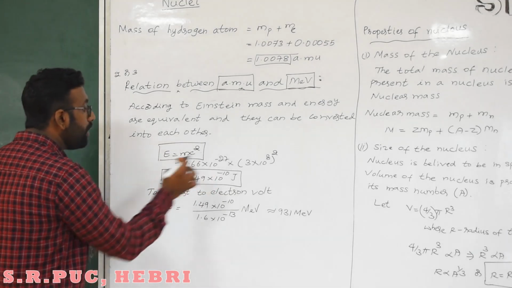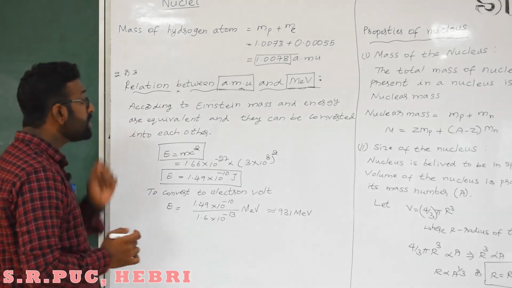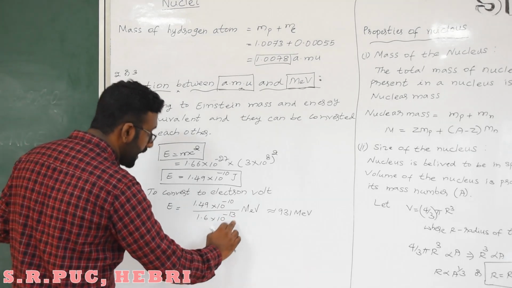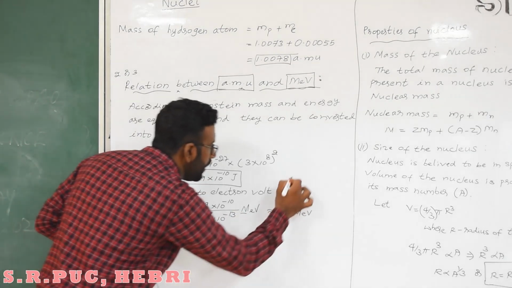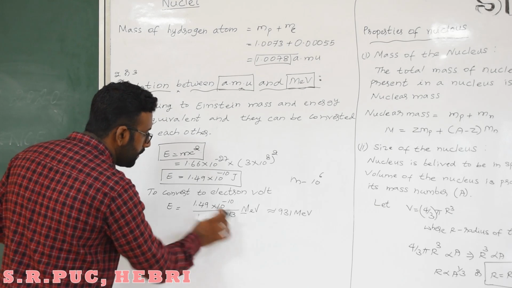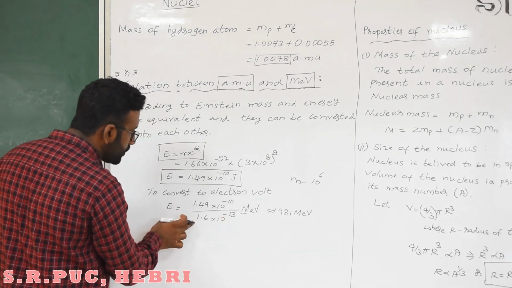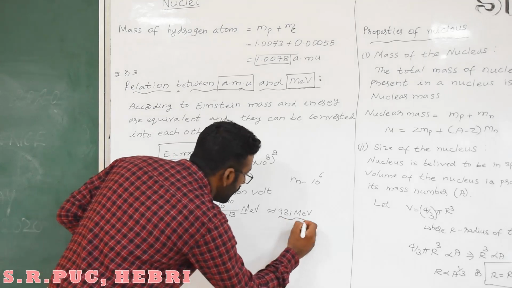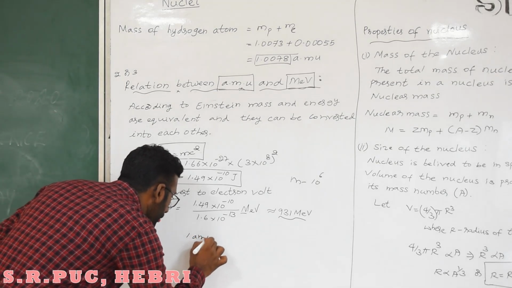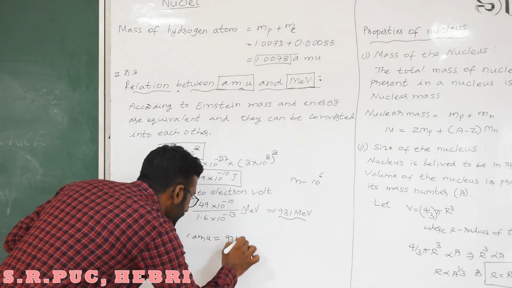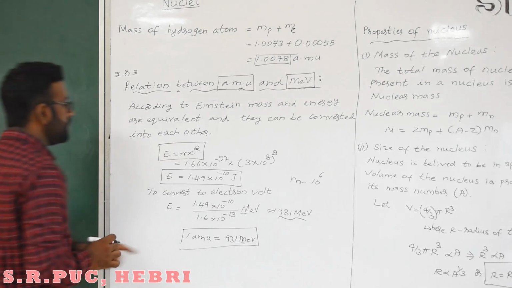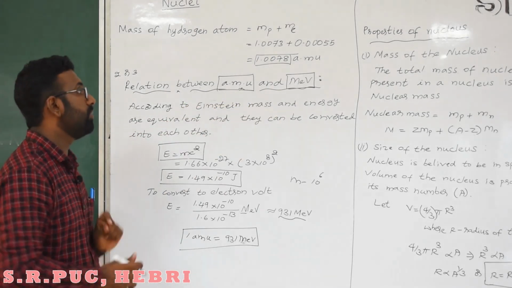Yes. You have to convert joules into electron volts. How do you convert it? You divide it by 1.6 into 10 to the power minus 19. But as we want it in mega, what is mega? 10 to the power 6. So we write here 1.6 into 10 to the power minus 13. By dividing these two, you get 931 mega electron volt. So 1 AMU is equal to 931 mega electron volt. Okay, so this is the relation between AMU and MeV.